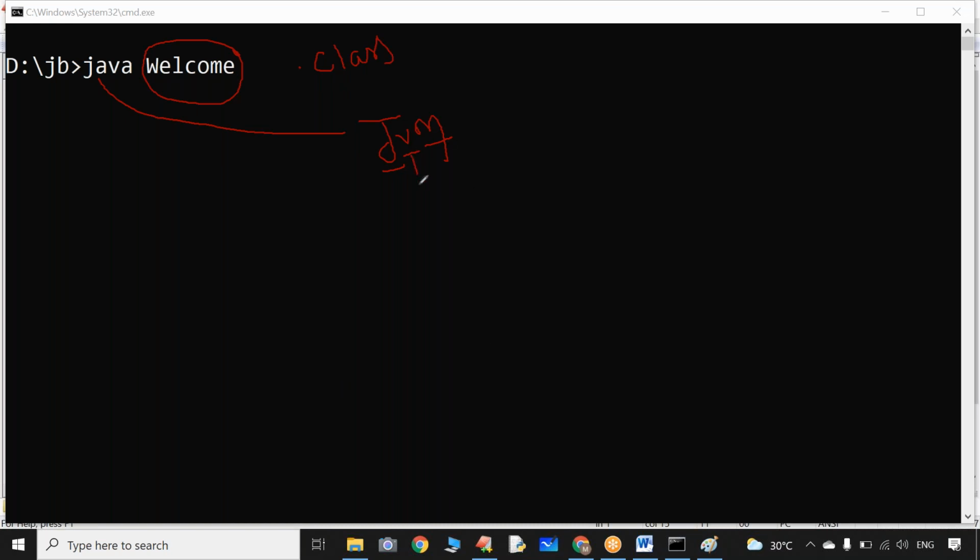First of all, JVM will search whether this dot class file is available in the current working directory or not. Yes, it is available in the current working directory. Then in this Java program, is there any class with the name Welcome? It is going to cross check like this.